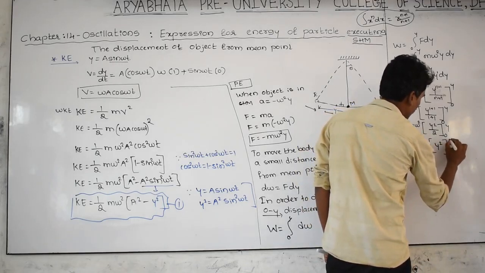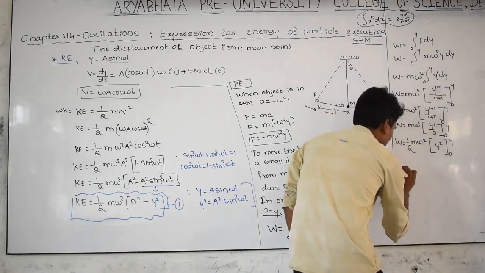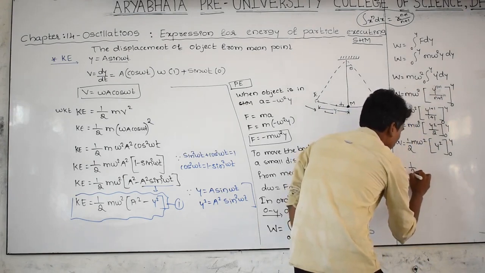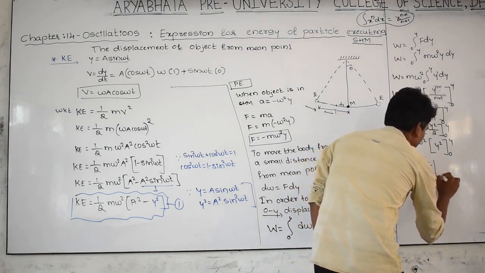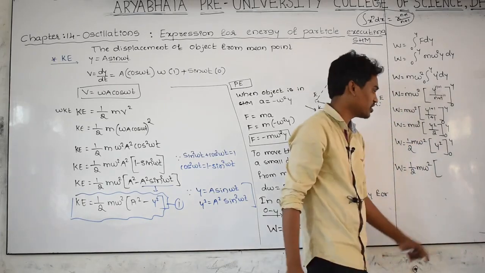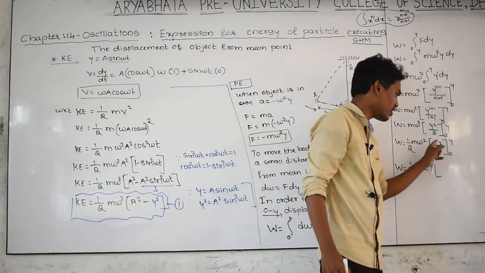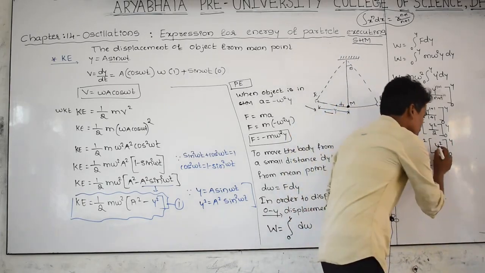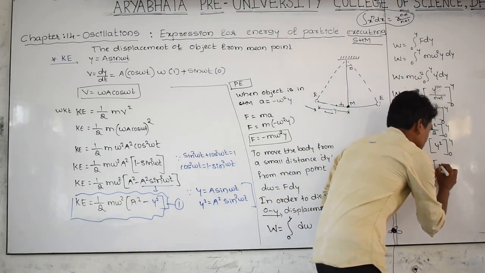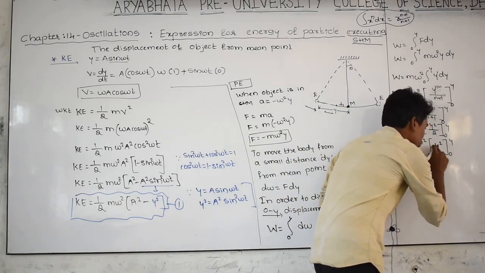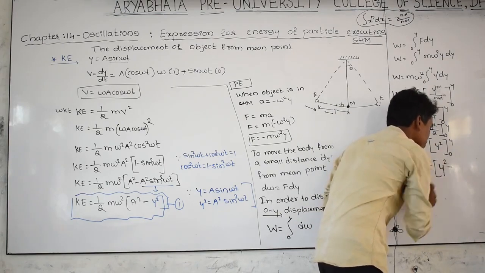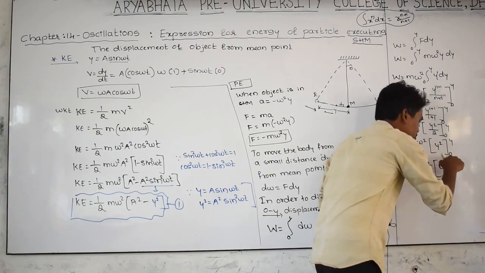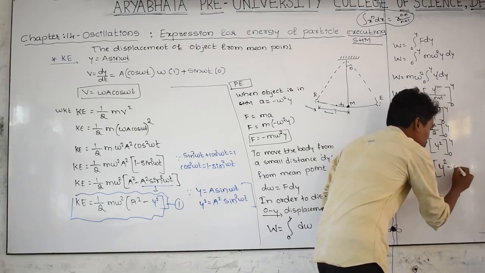This is the limit 0 to y, and W is equal to 1 by 2 m omega square, and substitute y. In this y square, substitute the upper limit, it becomes y square, minus, in this y substitute the lower limit, then 0 square.